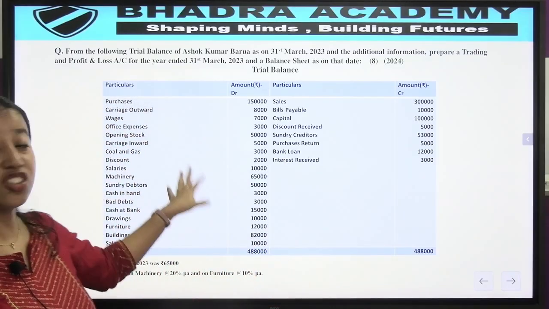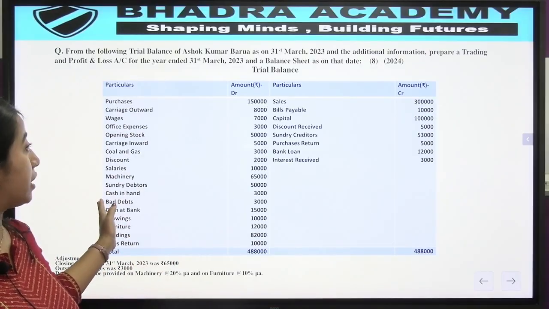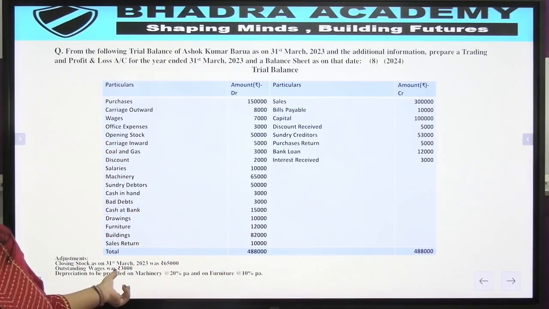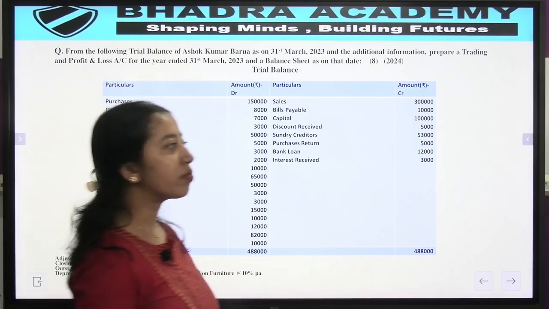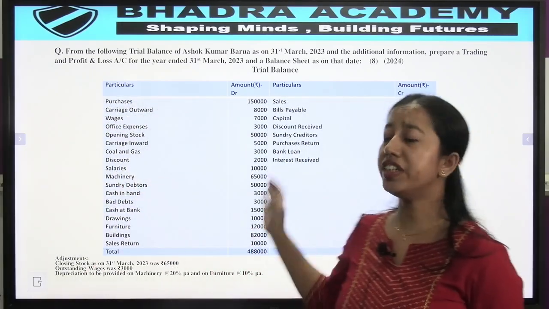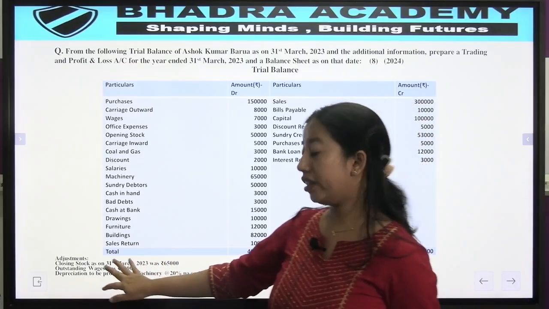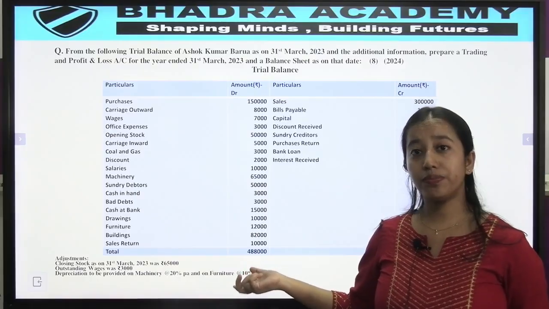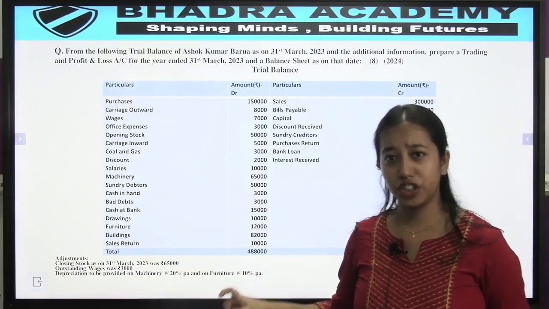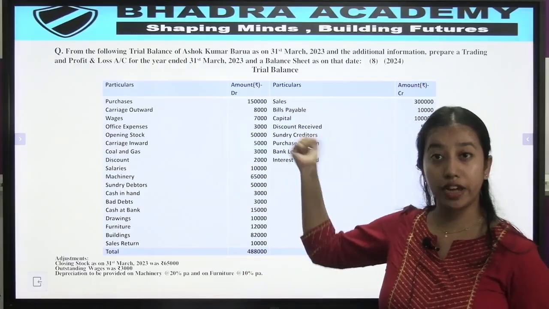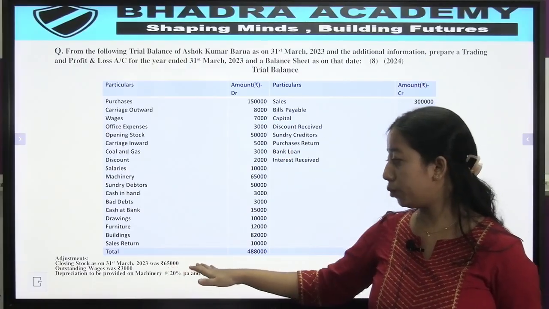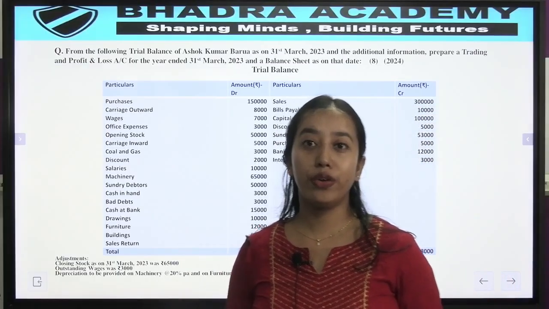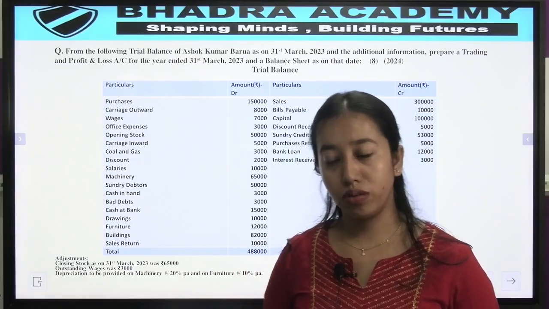We have to understand the question first. This is a trial balance, here is the debit side and here is the credit side. And then we also have certain adjustments in the question. As we read the question thoroughly and read the adjustments, I want to tell something about adjustments: when we have any kind of adjustments in a question of final accounts, we will always put the answer in two places. Why? Because we follow the double entry system of accounts.